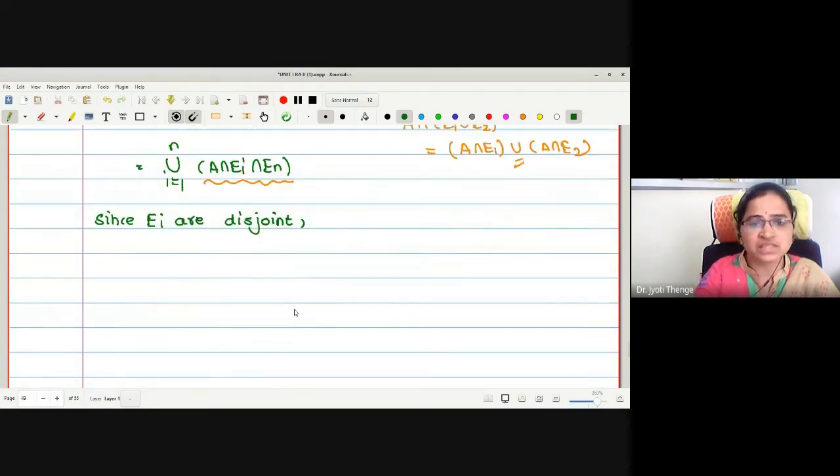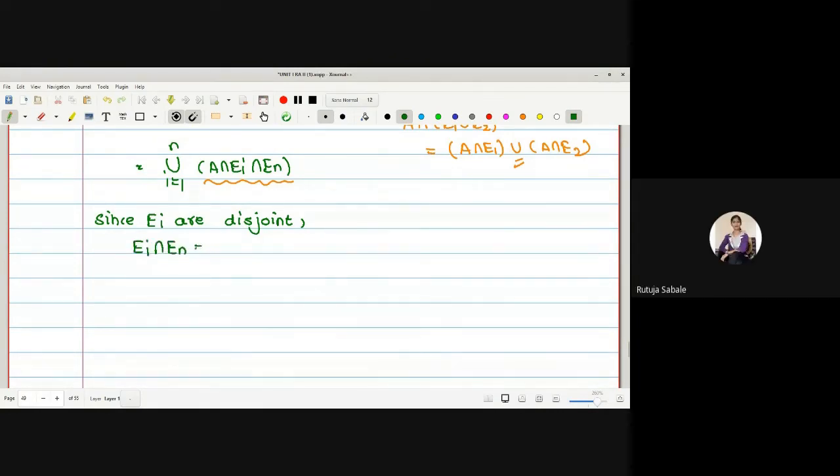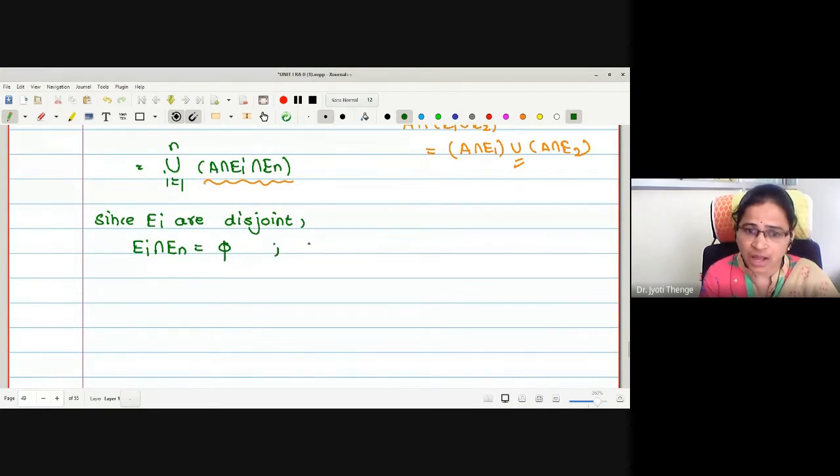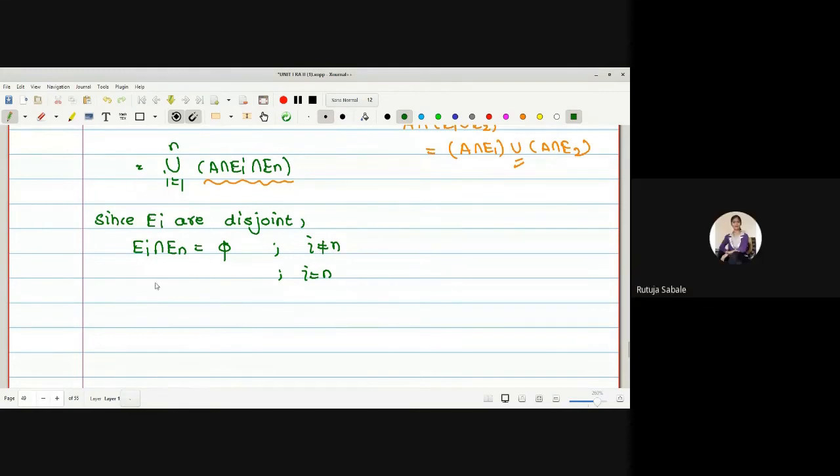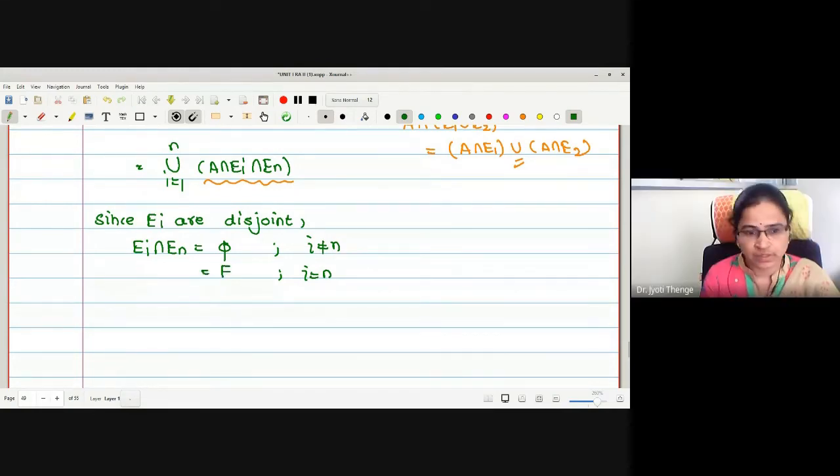If Ei are disjoint, what about the intersection of Ei with En? Empty set, for i not equal to n. And what will happen if I take i equal to n? Ei is En. Very good. This is the value.